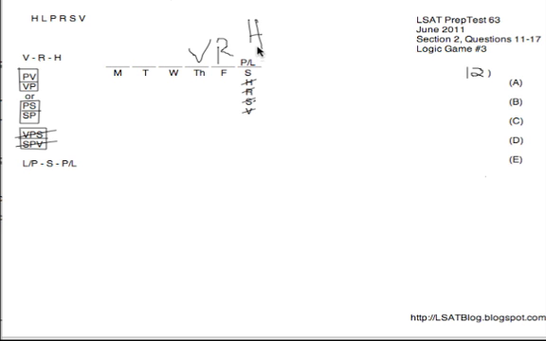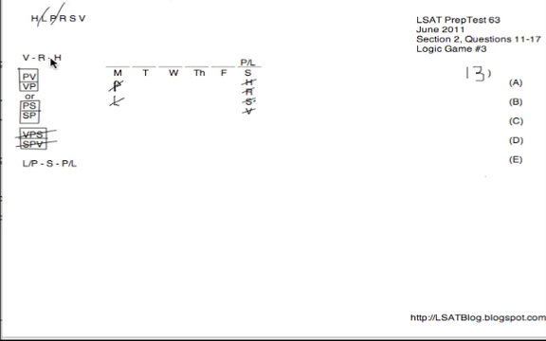So for this reason, V on Thursday is impossible and is our answer to number 12. Next, number 13, if neither P nor L was on Monday, what must be true? So if neither P nor L was on Monday, I'll just write that down right here. Let's think about what could be on Monday as a result. So I've eliminated P and L from the running.